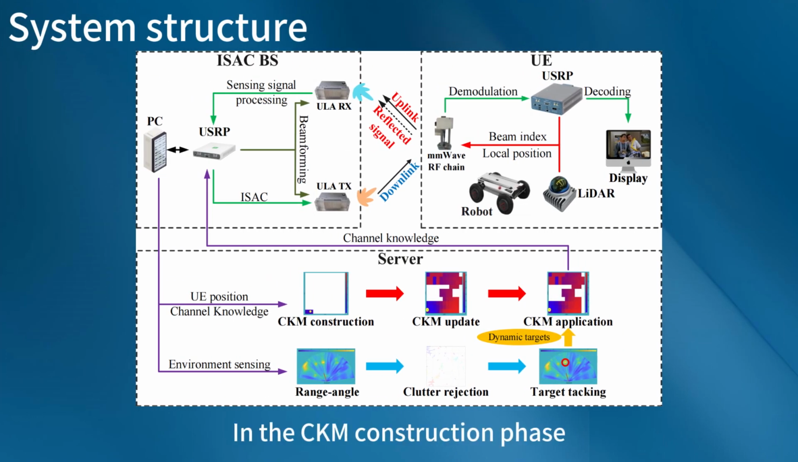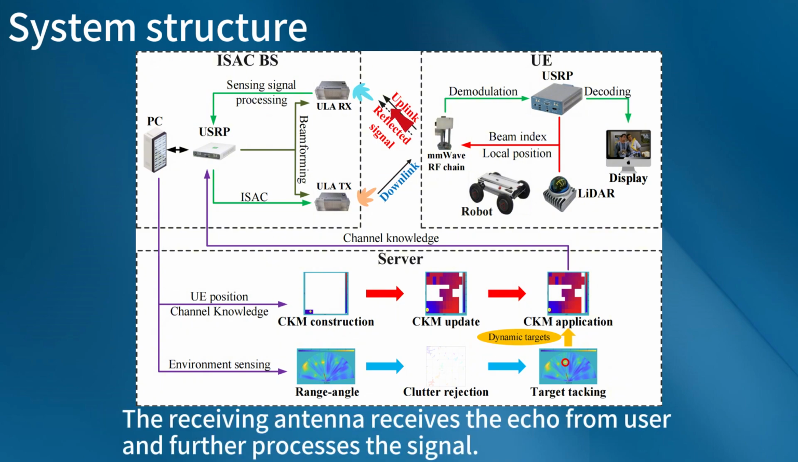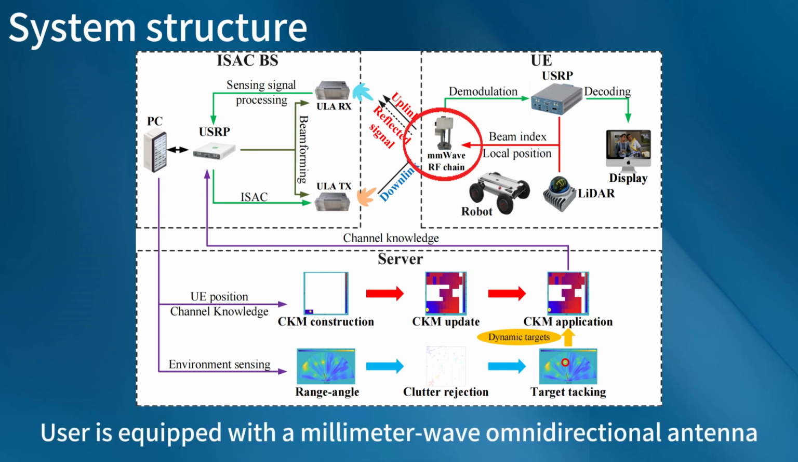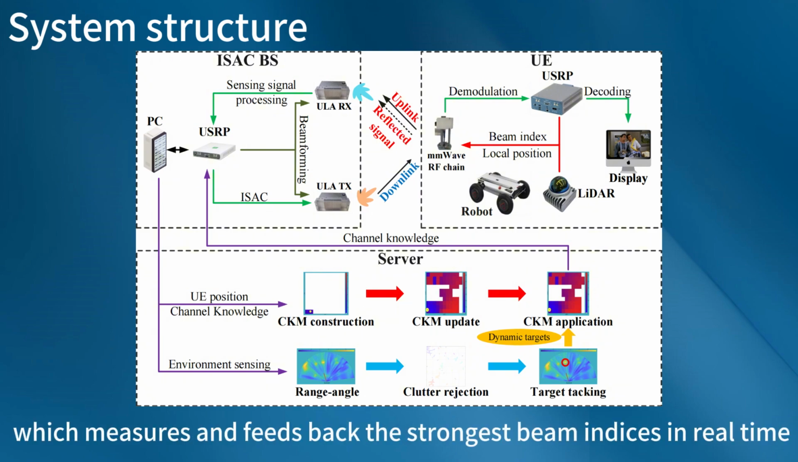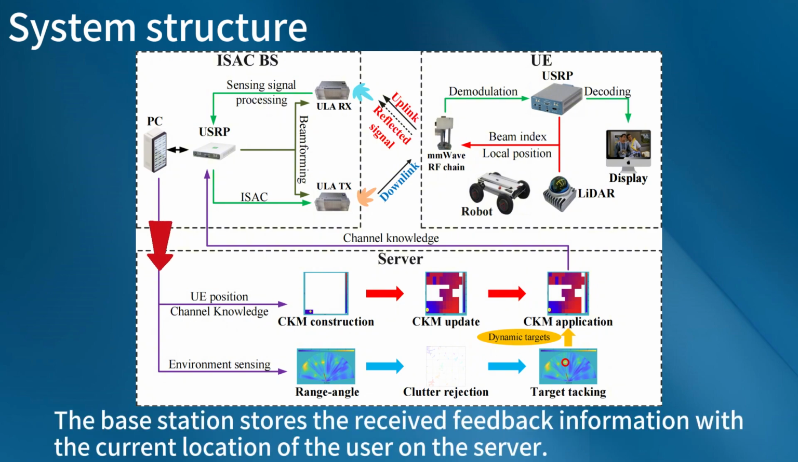In the CKM construction phase, the transmitting USRP on the ISAC base station controls the phased array for beam scanning. The receiving antenna receives the echo from the user and further processes the signal. The user is equipped with a mmWave omnidirectional antenna, which measures and feeds back the strongest beam indices in real time, and feeds back the location provided by the LiDAR when necessary. The base station stores the received feedback information with the current location of the user on the server.